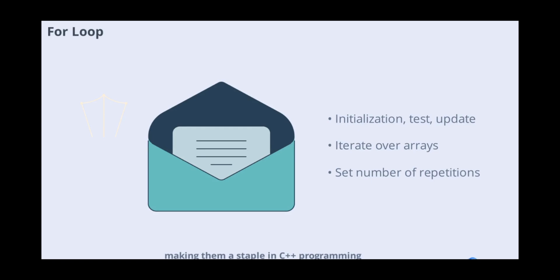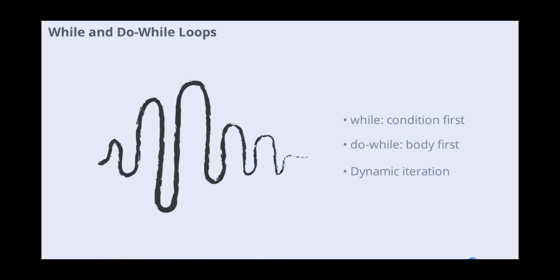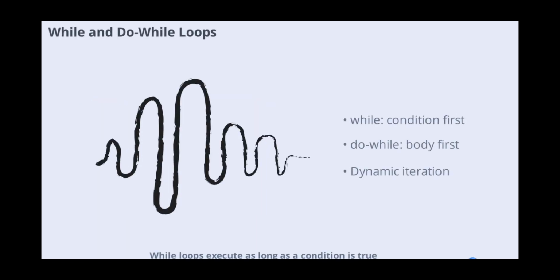While loops execute as long as a condition is true, making them suitable for situations where the number of iterations isn't known in advance. Do-while loops are similar, but the loop body executes at least once before the condition is checked. Both loops are powerful tools for handling dynamic and user-driven processes.